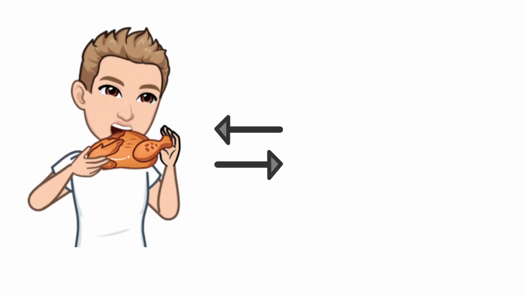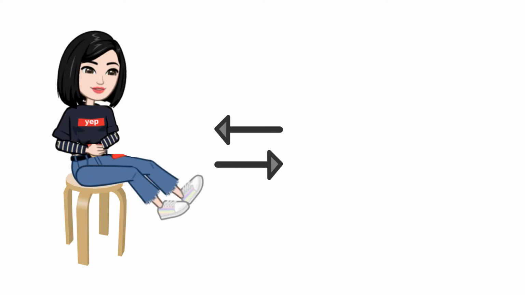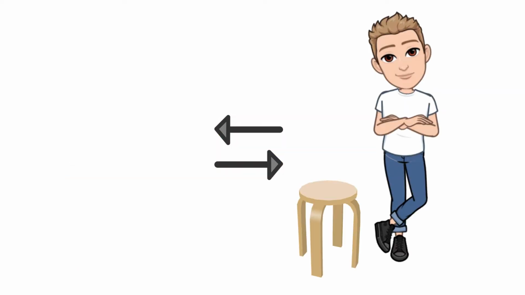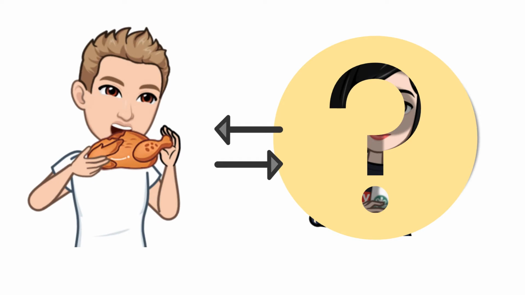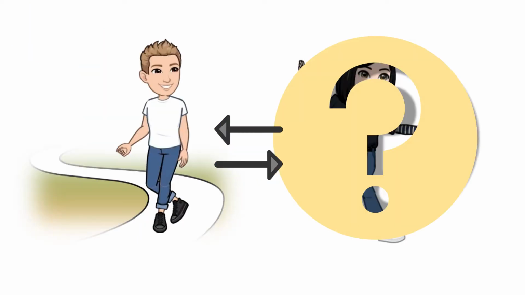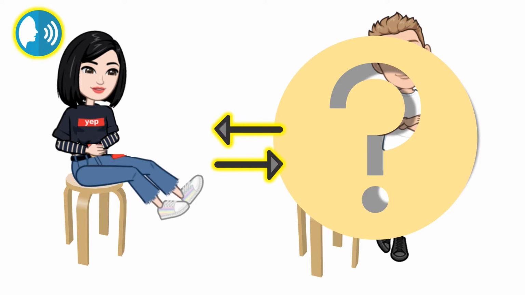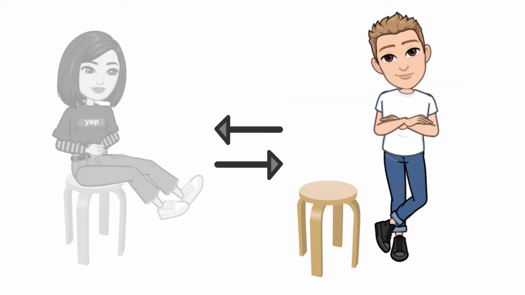Lesson 18. Eat is the opposite of drink. Walk is the opposite of run. Sit is the opposite of stand. What's the opposite of eat? You say: drink. What's the opposite of walk? Run. What's the opposite of sit? Stand.